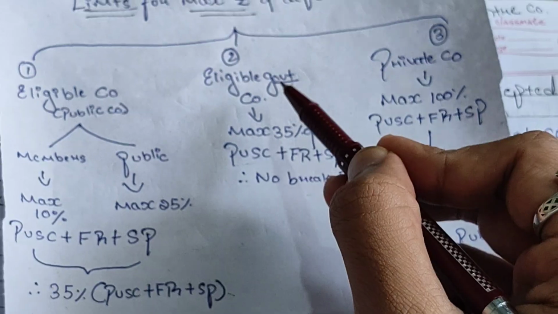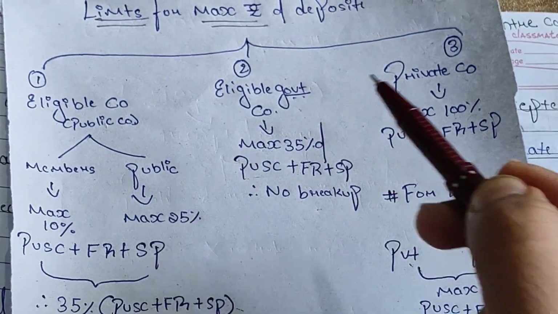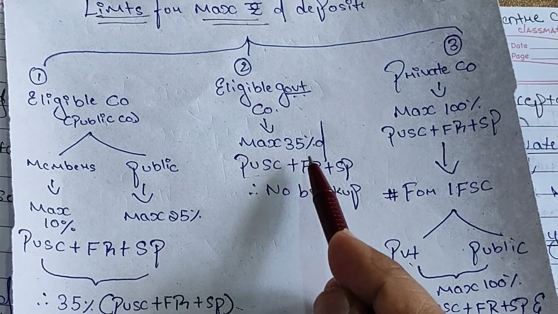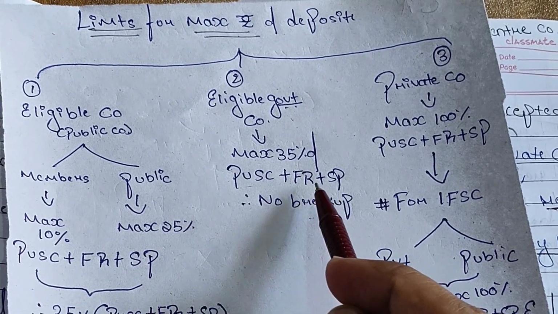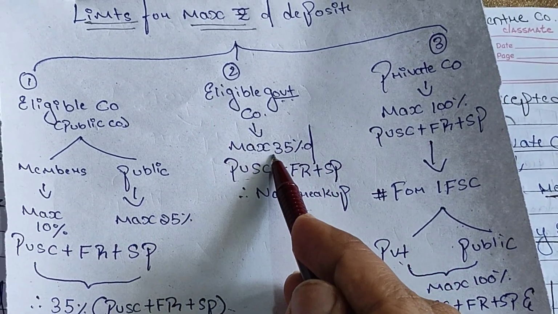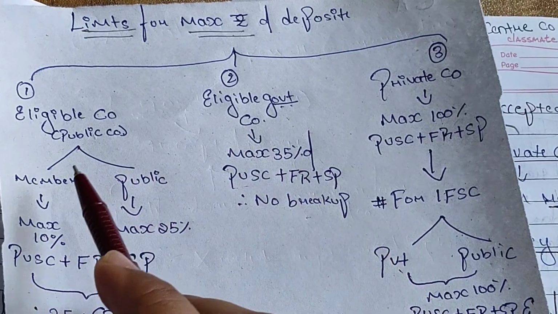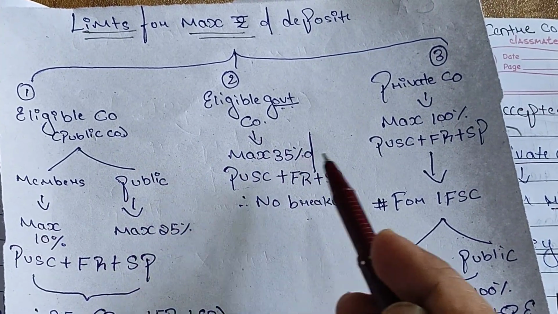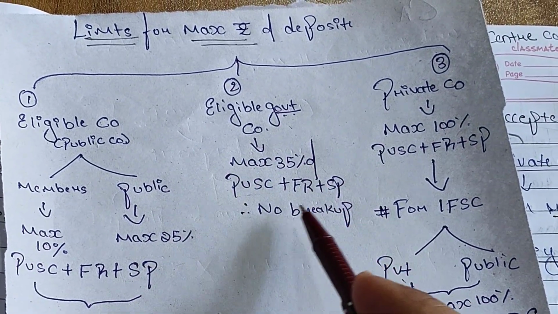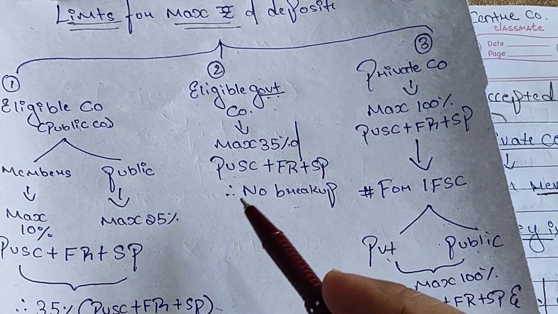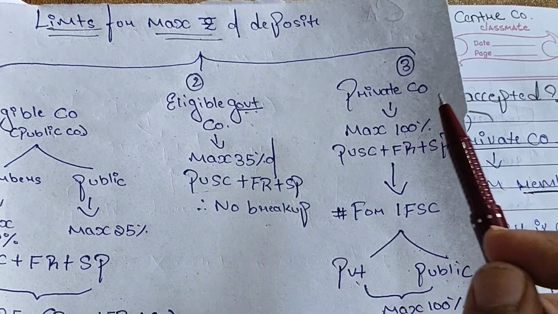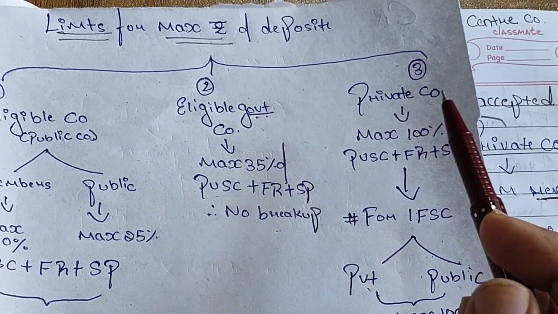But if it's an eligible government company, a maximum of 35% of paid up share capital, free reserves, and securities premium can be accepted only from the public or only from the members, or it can be bifurcated, but there will be no restricted breakup here. No bifurcation here. Let's see the procedure for a private company.